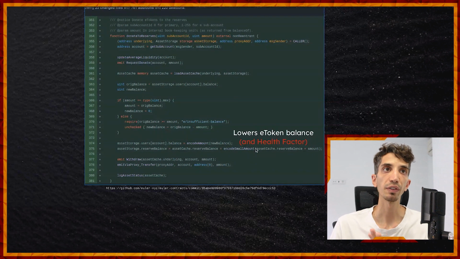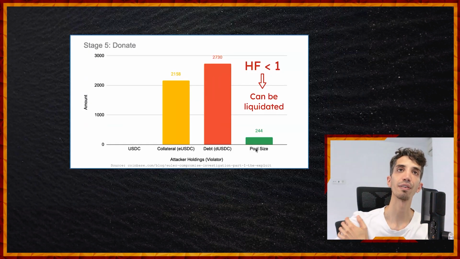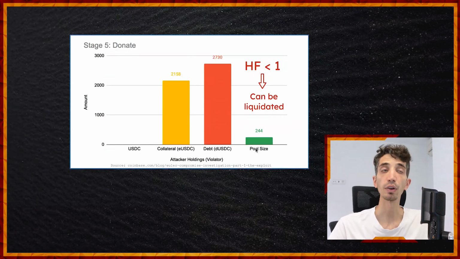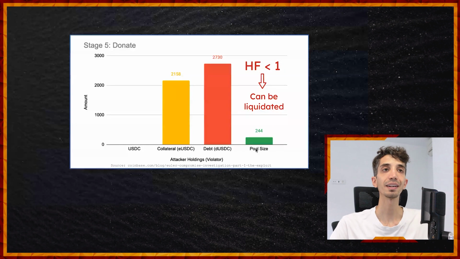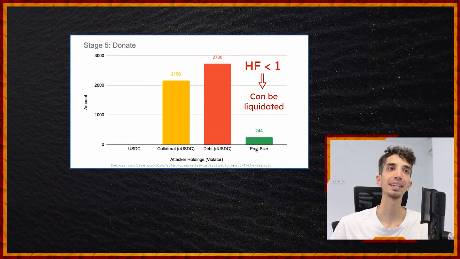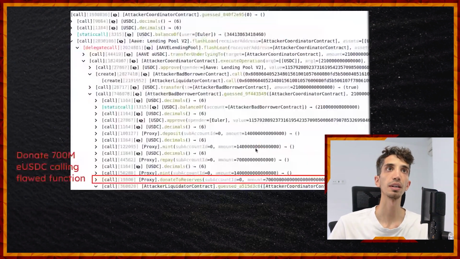So remember, if this is the call that is being executed right now, in this call we're executing this code in the smart contract, so it means the health factor is going to go down. And if the health factor is going to go down, then the position is now ripe for liquidation, because the attacker hasn't changed their D token amount, but it has decreased the amount of E tokens in the position. Remember, the attacker starts here and now moves here.